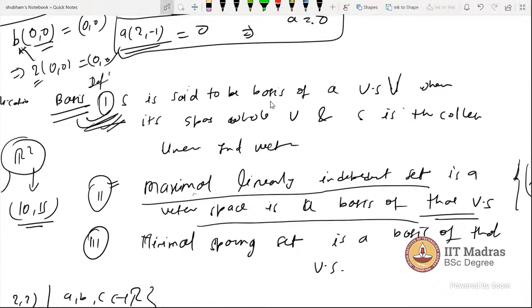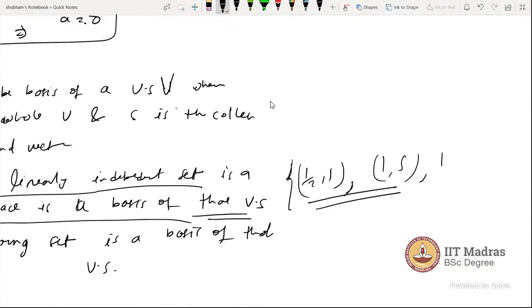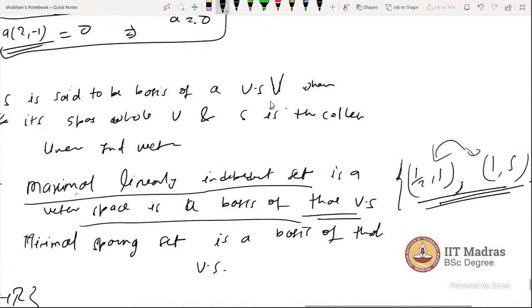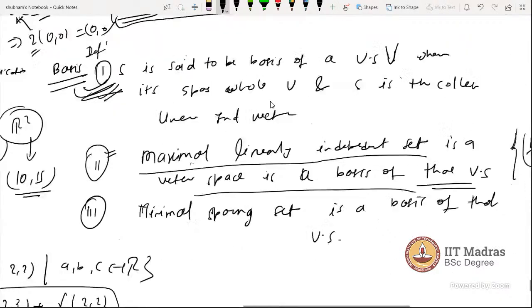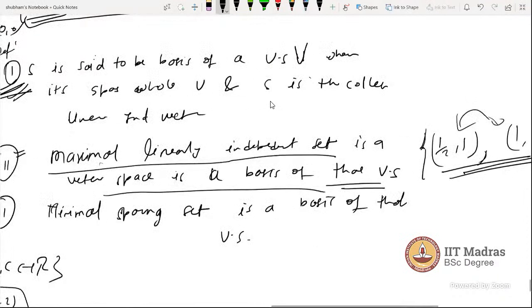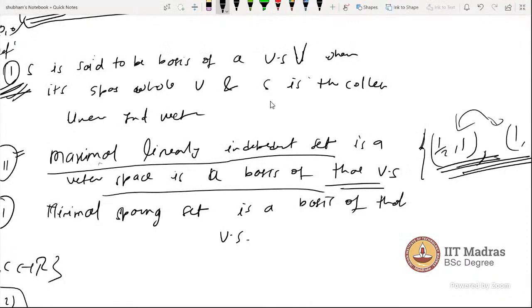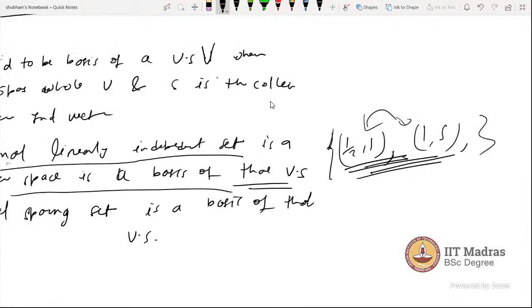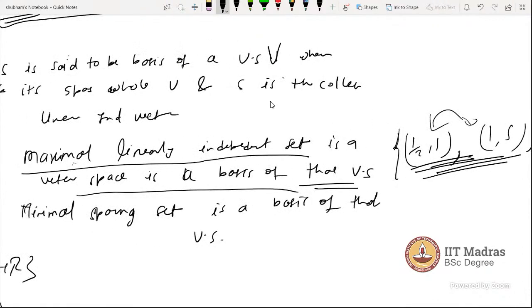Try to find the span of that and then move on to check the linear independence. If you try to find it here, you will never get a linearly independent vector. Always you will find a linear combination of these two in the R2 case. That means we reach the maximum linearly independent. There are only 2, there is no third one. That's the meaning of maximal linearly independent vectors in that set.